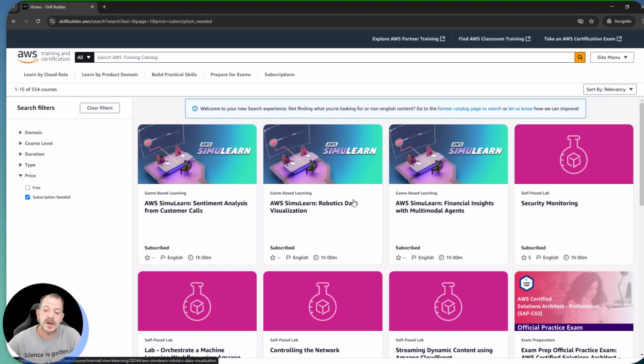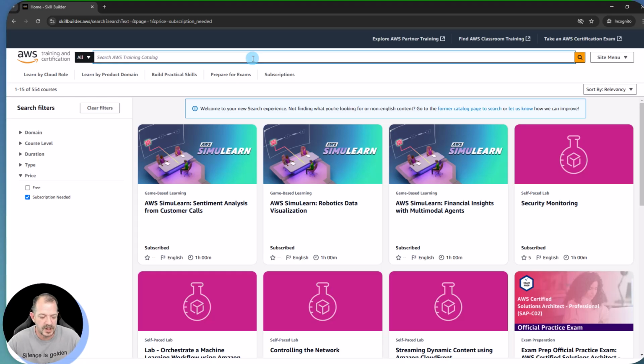So what we'll see now is we get access to a lot more content. You can see that I can do a self-paced lab on security monitoring. That means I could go in and do a lab specifically in this focus area. I don't have to do any additional training. I just open up a lab environment, follow some instructions, and complete a task within an AWS Training and Certification account.